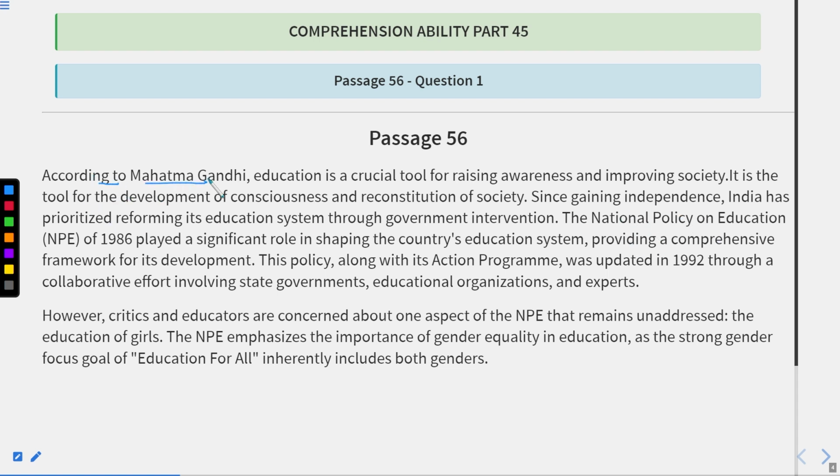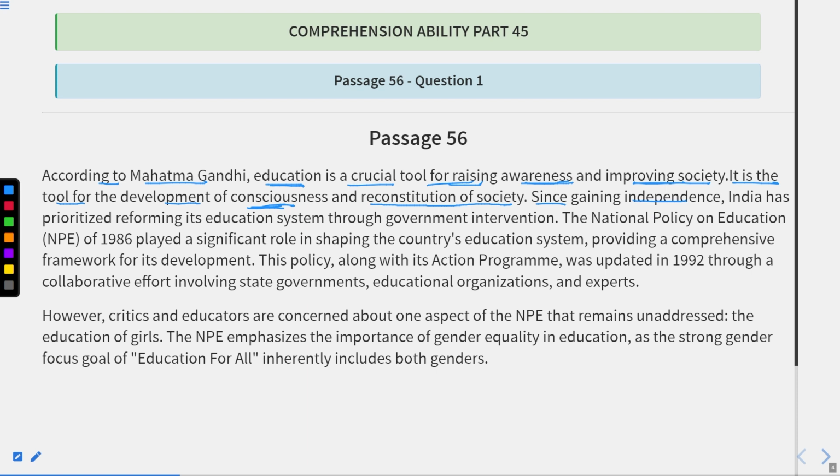According to Mahatma Gandhi, everyone knows him, father of the nation, education is a crucial tool for raising awareness and improving society. So according to Mahatma Gandhi, he considered education as the crucial tool. It means it is the most important tool for raising awareness and improving society. It means to improve society, education is a must. It is the tool for the development of consciousness and reconstitution of society. Again, the same thing is improving society.